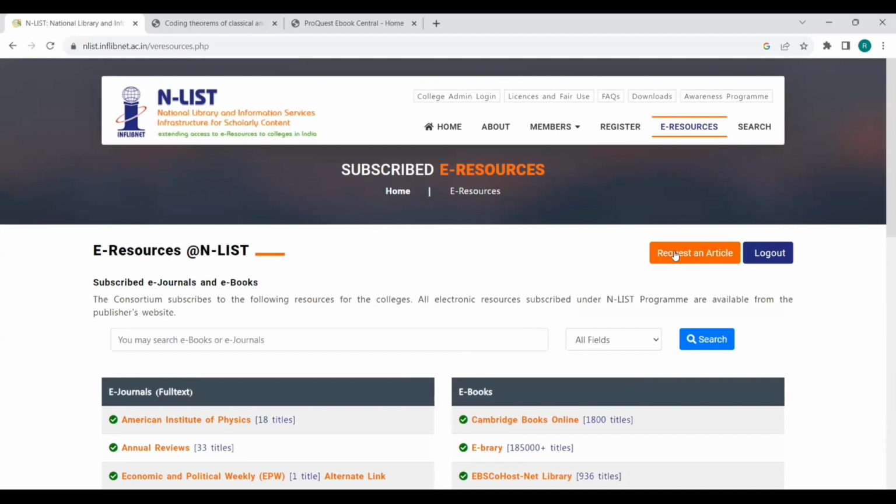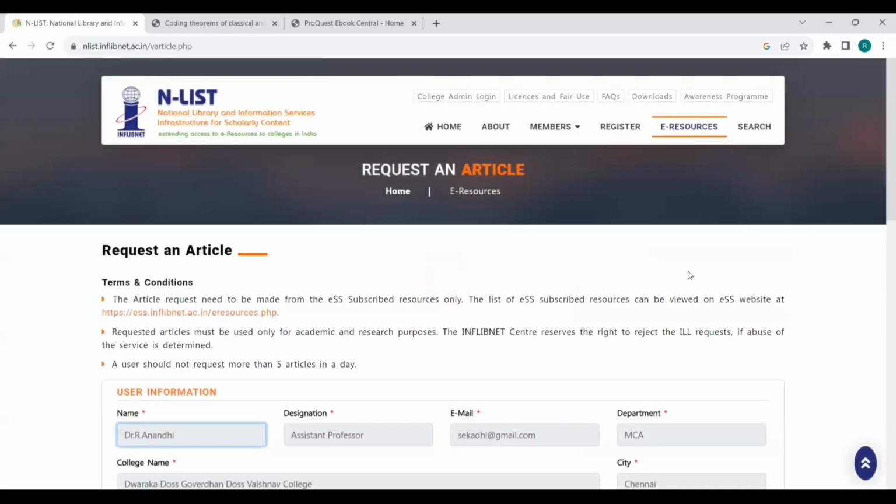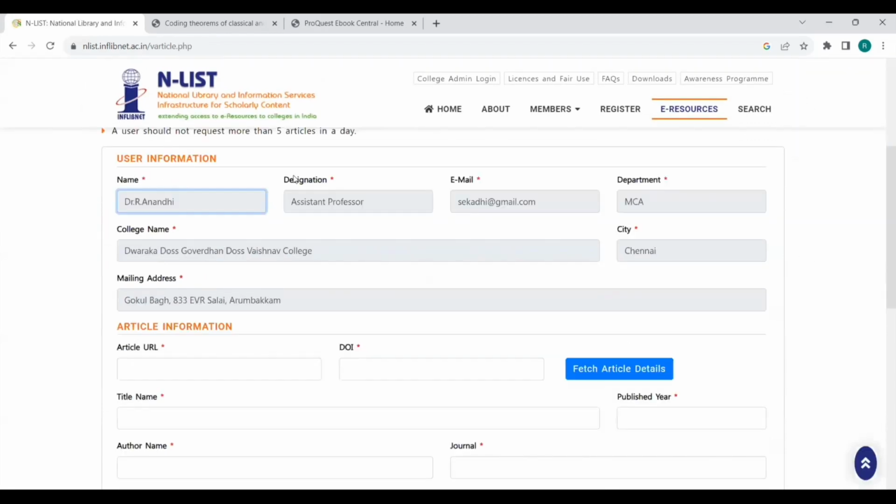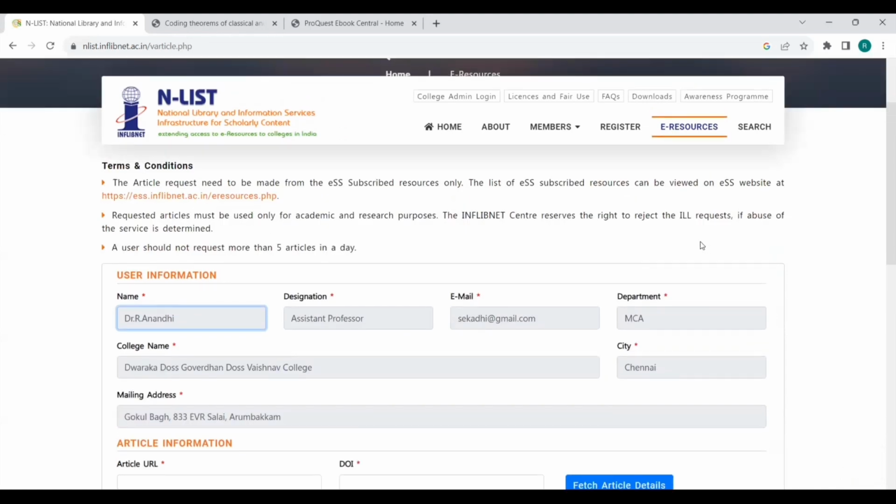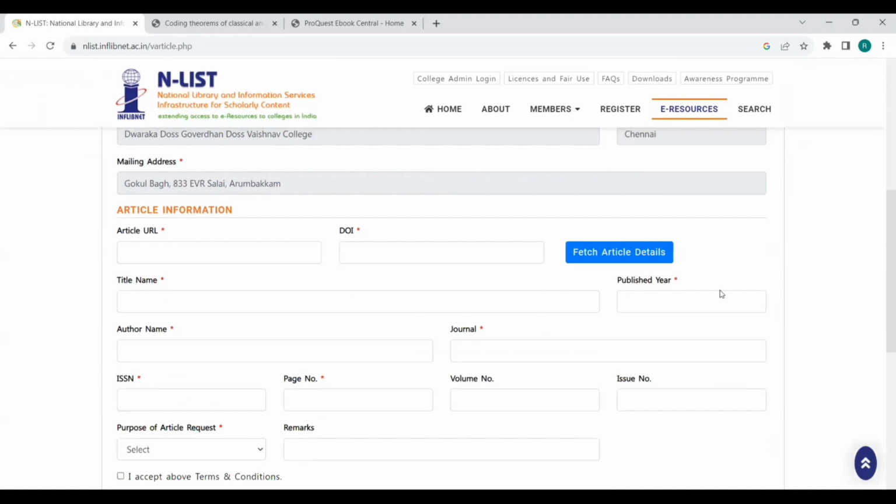Next, you have one more button here, request an article. If you click here, since I am already logged in, my information is already filled in these text boxes. If you are not logged in, it will ask for the login here. So you have to give the username and password. And then if you want to know any article information, you can have this.